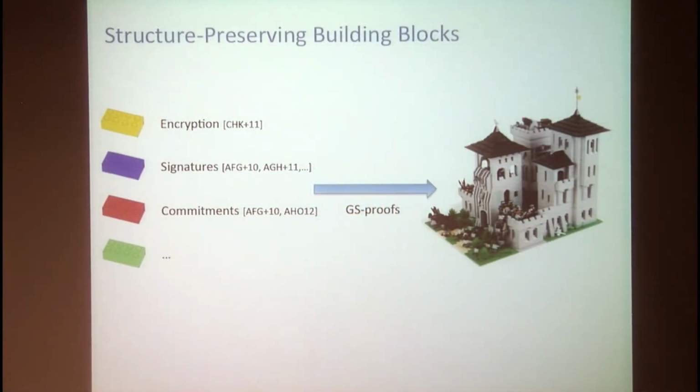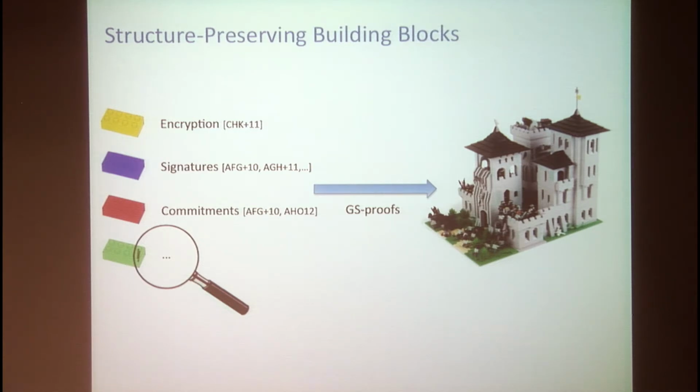In the last couple of years, we have obtained some important building blocks, such as a CCA-secure structure-preserving encryption scheme by Camenisch et al. in Asiacrypt 2011. We have also obtained many signature schemes, as Groth just explained, and probably you have a good understanding there. And we also have commitment schemes that were introduced by Abe et al. But we still have to investigate which other kinds of primitives can be obtained. In this work, we focus on deterministic primitives.